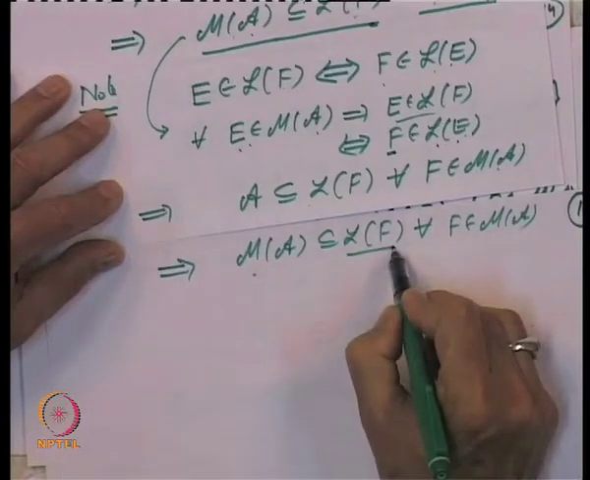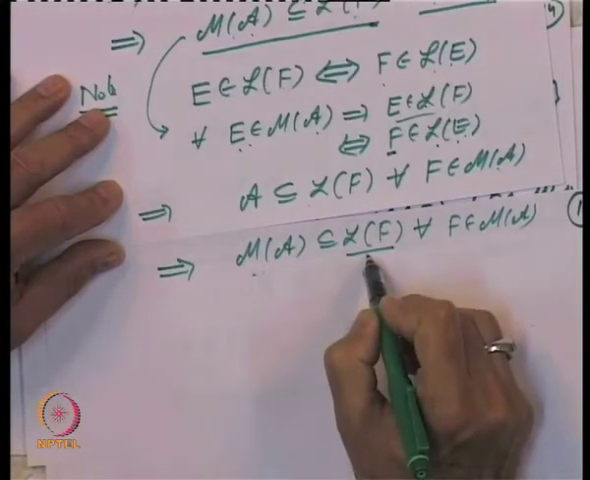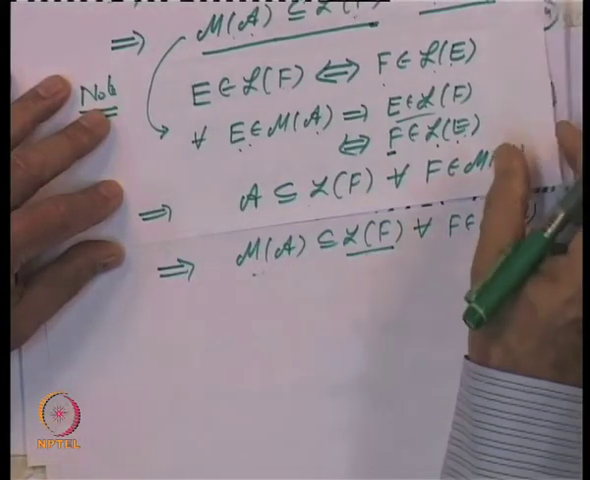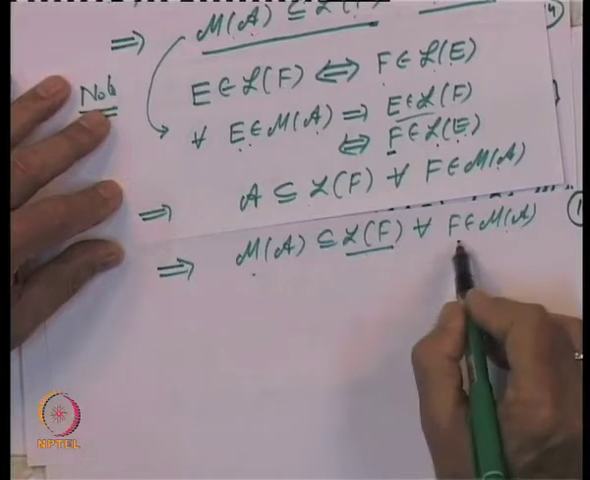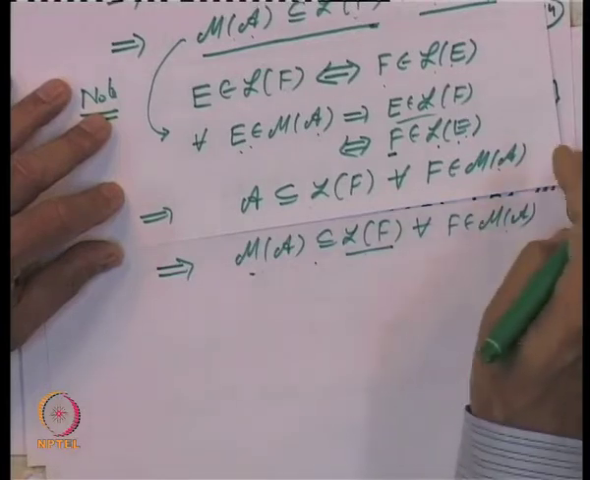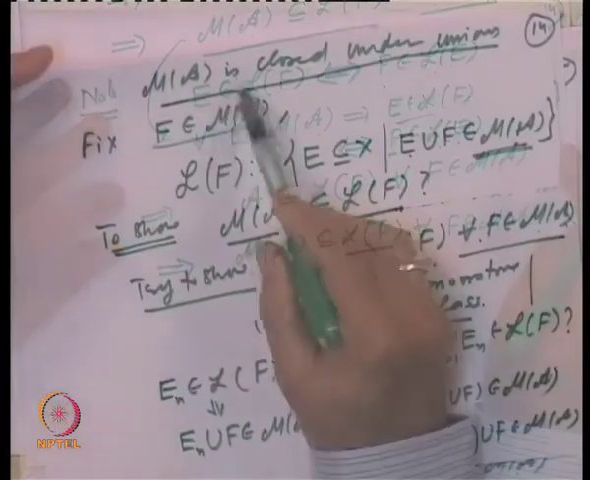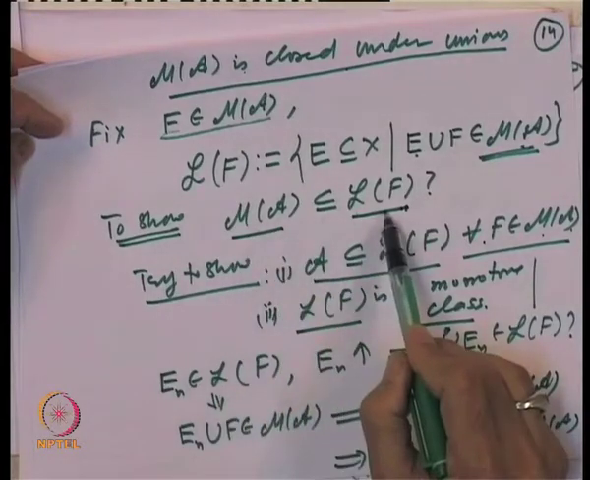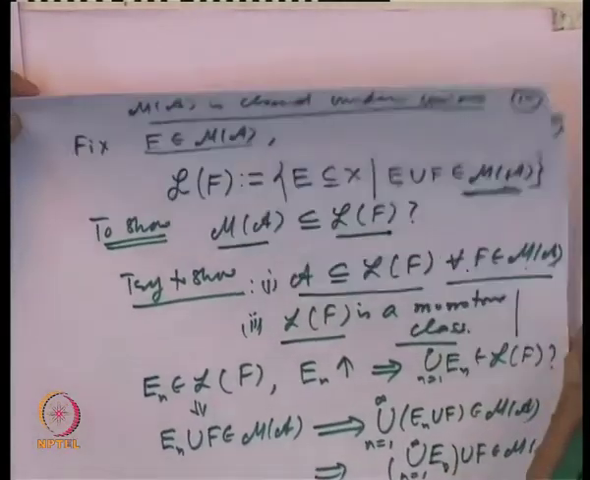Because L of E is a monotone class, it includes the algebra A. So, it must include the smallest one. So, M of A is inside L of f for every f belonging to M of A. We have proved the required thing, and hence M of A is closed under unions. So, here is what we wanted to prove. M of A is closed under unions, that we translated into the property that M of A is inside L of f for every f in M of A, and that we just now proved finally.